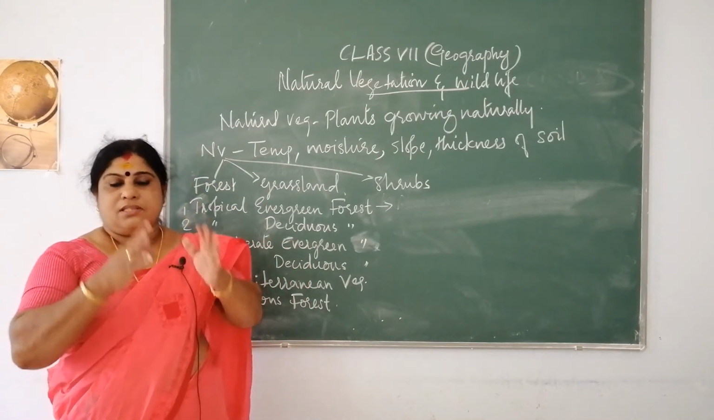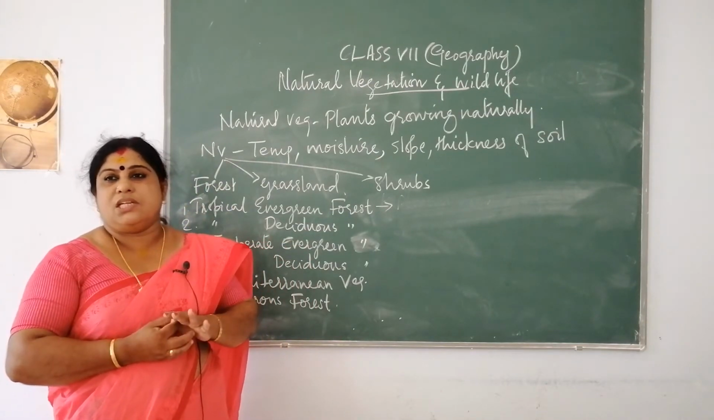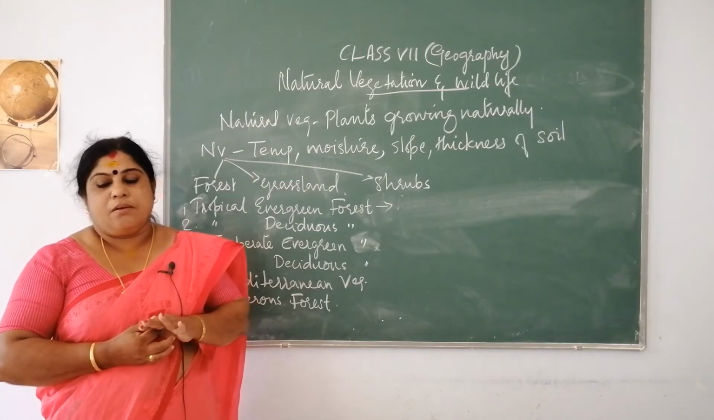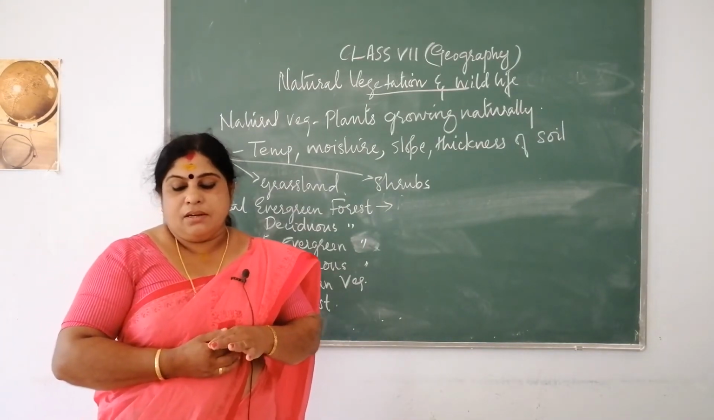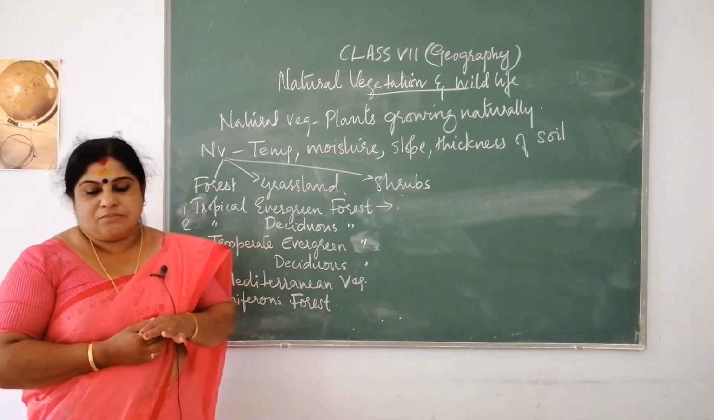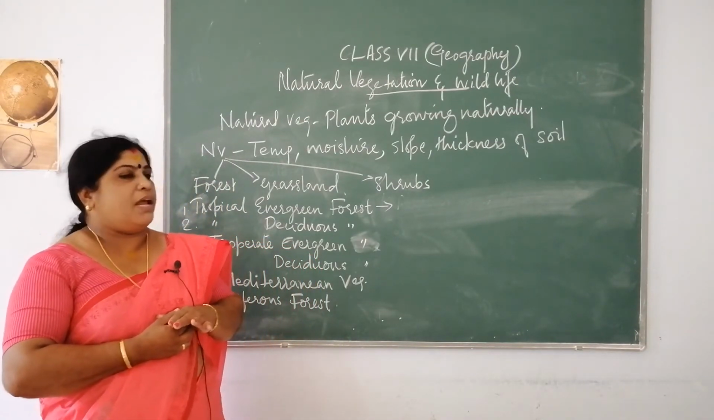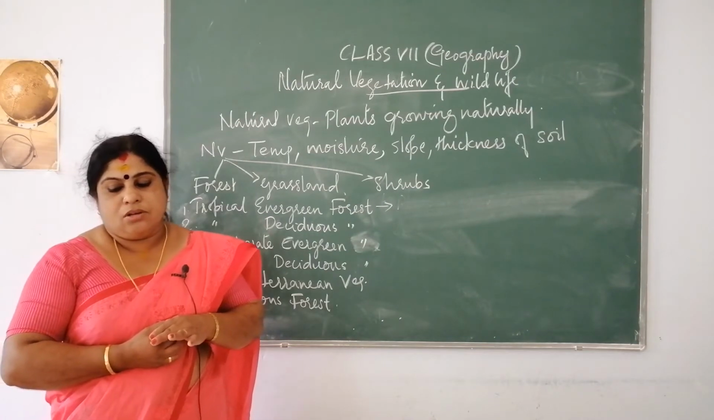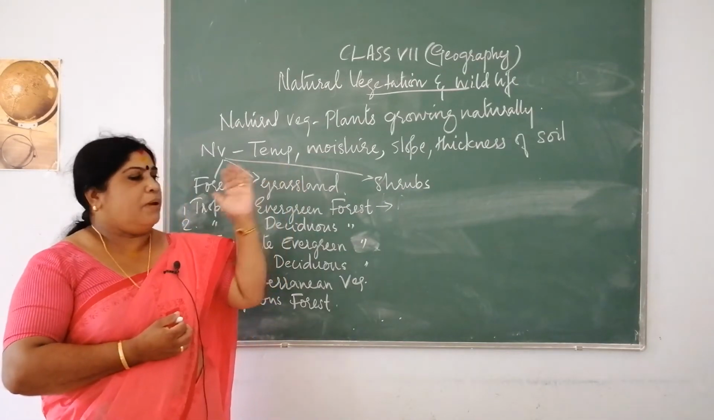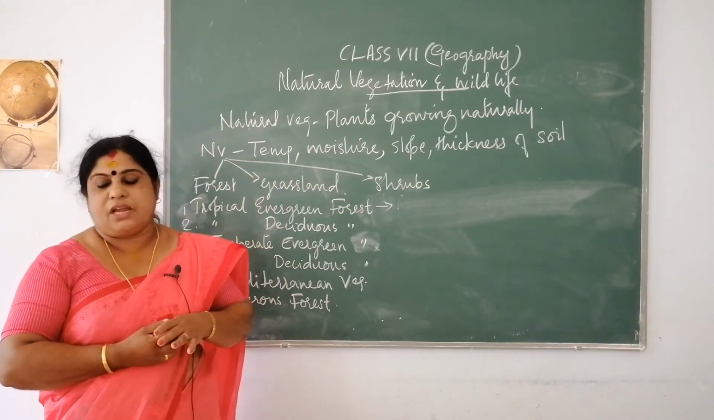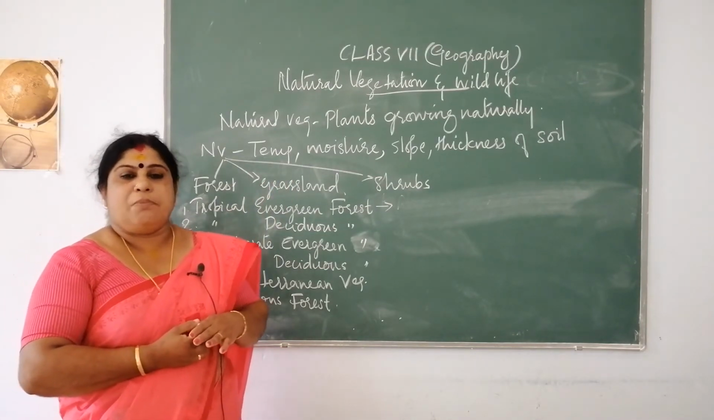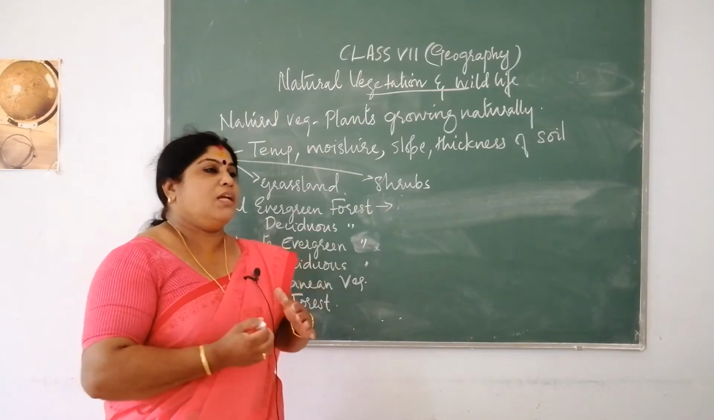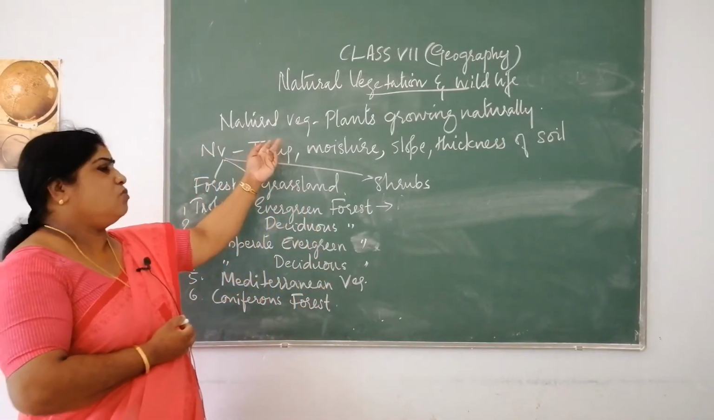And when these natural vegetation are left undisturbed by humans for a long period of time, they adjust themselves according to the climate and soil conditions. When it remains undisturbed for a longer period of time, it becomes the dominant vegetation of that particular area. Such vegetation that is found in a cluster or in a group you call natural vegetation.